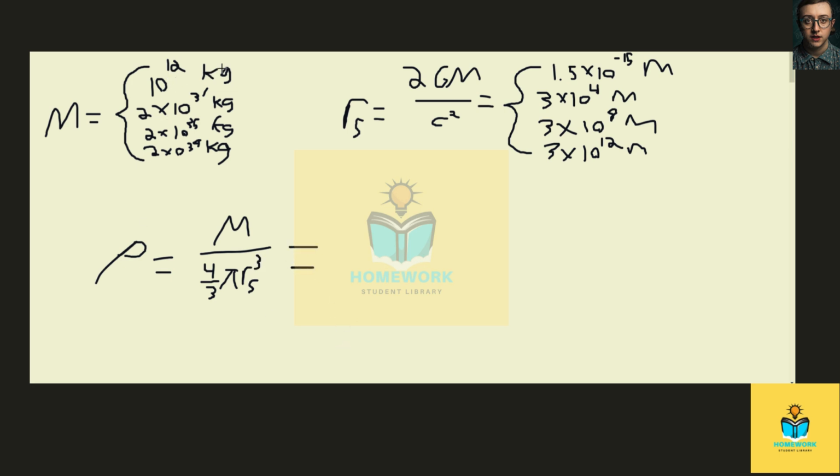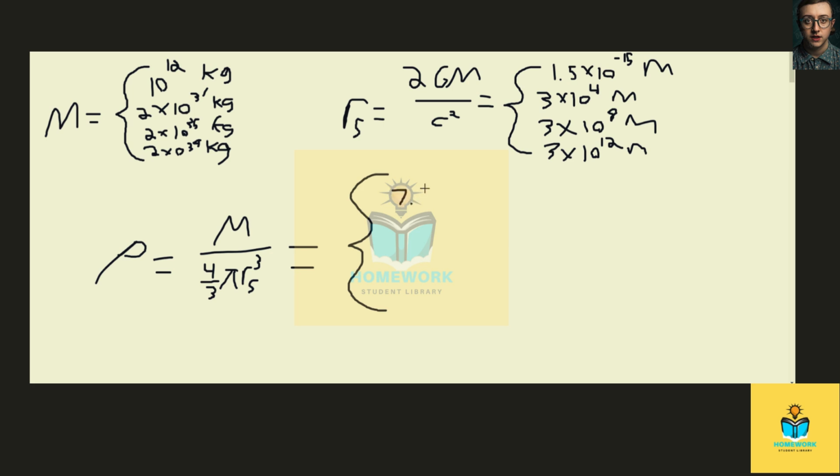Well, we have the mass for each black hole and we have the Schwarzschild radius for each black hole. So once again, we are going to simply plug in each of those values and we get a little bit of a surprising result.